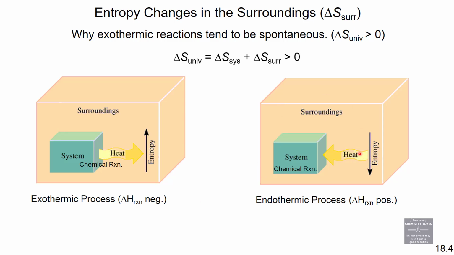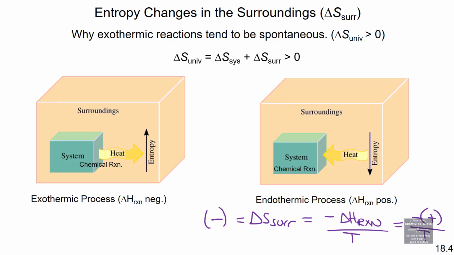This one is an endothermic reaction. Heat is going into my system in this endothermic reaction. So if we go through the same setup over here, delta S surroundings is equal to negative delta H of the reaction over T. So this is negative times a positive. It's still going to be a negative value. So delta S surroundings is a negative value.